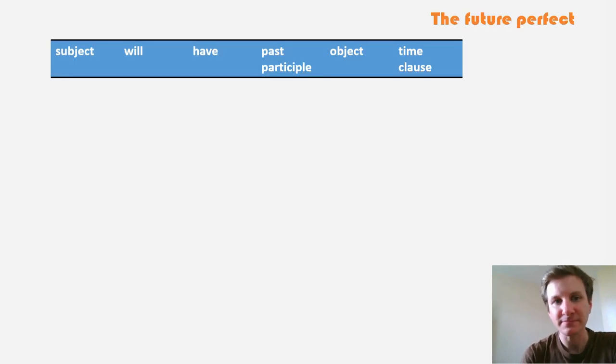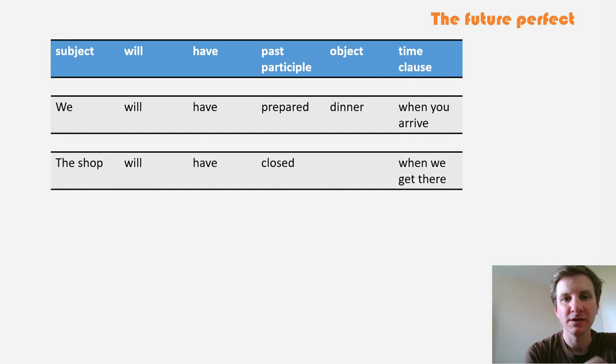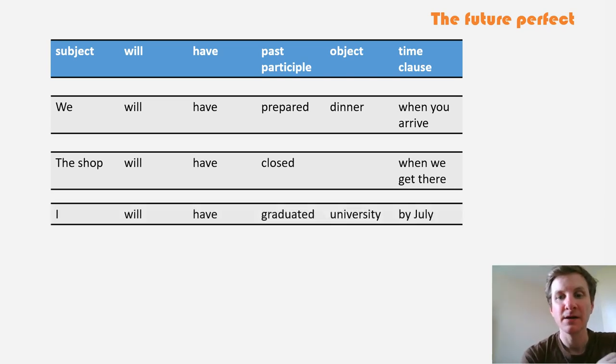First example, we will have prepared dinner when you arrive. The shop will have closed when we get there. I will have graduated university by July.